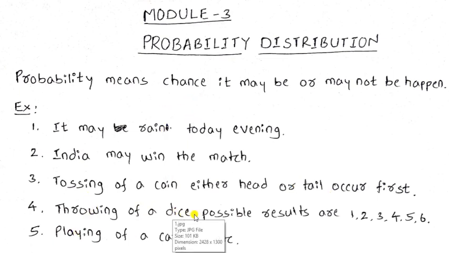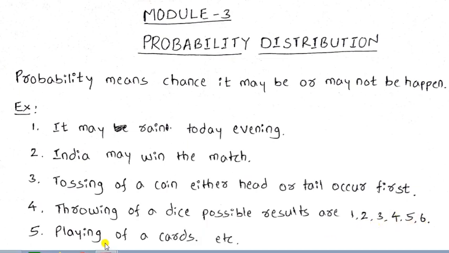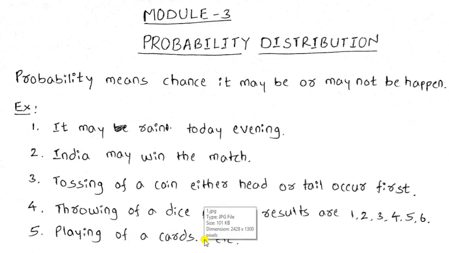Similarly, throwing up a dice. So possible results are 1, 2, 3, 4, 5 and 6 here. Any one number will be obtained first. Similarly, playing up the cards. So these are all examples for probability distribution.